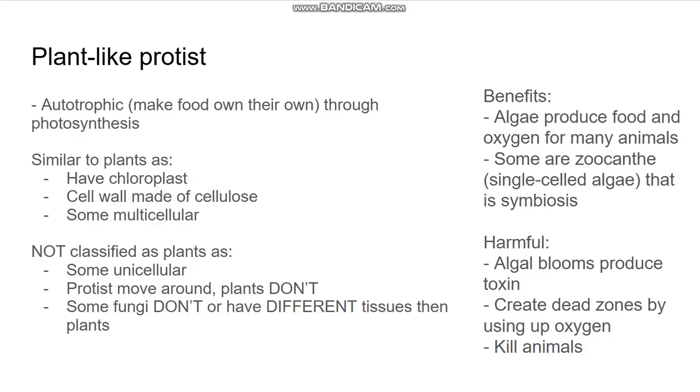Now, they are similar to plants because there's some that are multicellular, and plants are multicellular. They have a cell wall, and that cell wall is made out of cellulose, and they also have chloroplasts. And if you don't know, chloroplast is what makes photosynthesis happen. But they're not classified as plants because plant-like protists move around to get photosynthesis while plants don't. And then plant-like protists are mostly unicellular while plants are mostly multicellular.